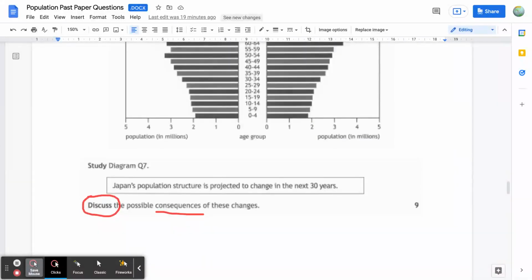Okay, I've covered a lot of ground. It's worthwhile noting those points down and ensuring that you have 9 points. You'll notice a number of my points developed from one point to another point because they are linked. So the key thing there is just to make it very clear that they are separate points. So when you're going to link points and develop them, say the first consequence is, and then explain the consequence, and then say linked to this is another consequence, which is, and then make your second point. And that's a nice, quick and clear way of establishing your 9 points to get your 9 marks.